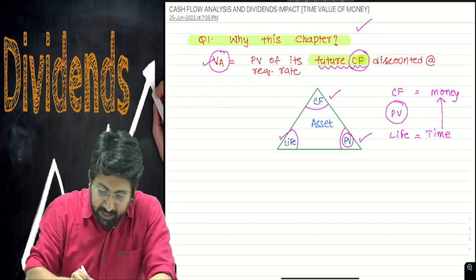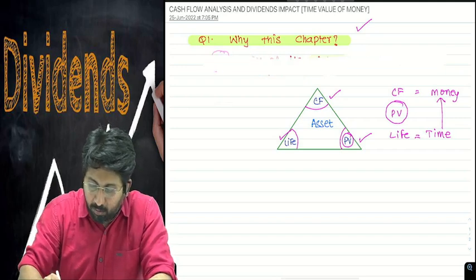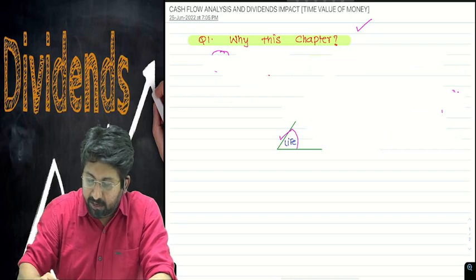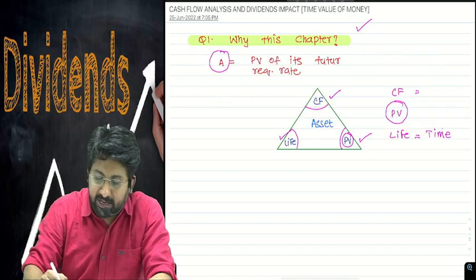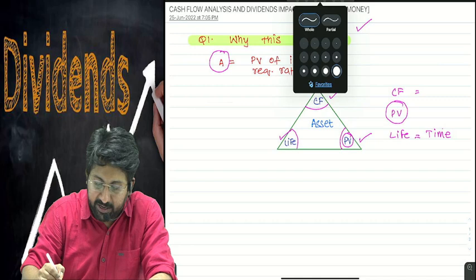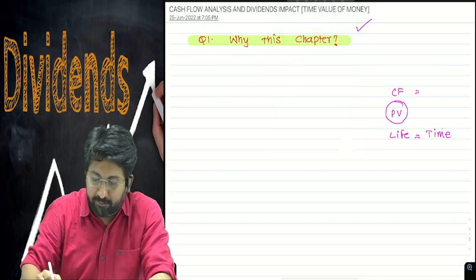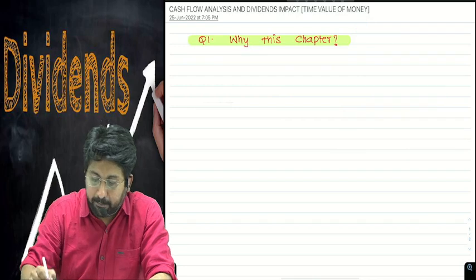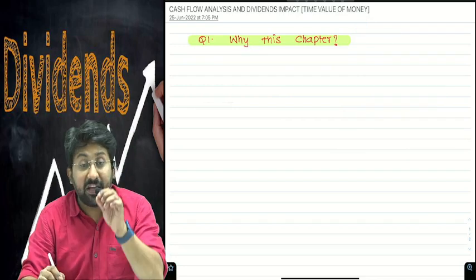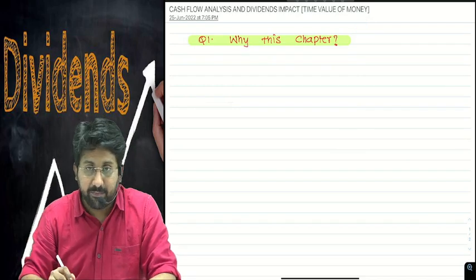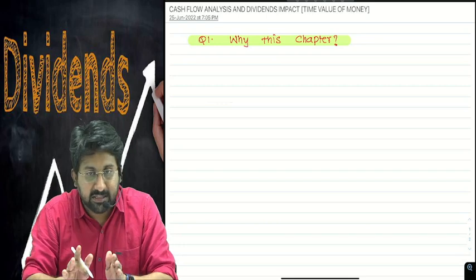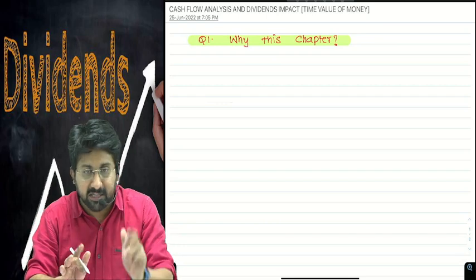So, if the question is, why this particular chapter? This chapter separately is not there in the study material. Nowhere in the study material will you find a chapter with the name cash flow analysis and dividend impact. But it is very, very important for anyone to understand this particular chapter before they start financial management.